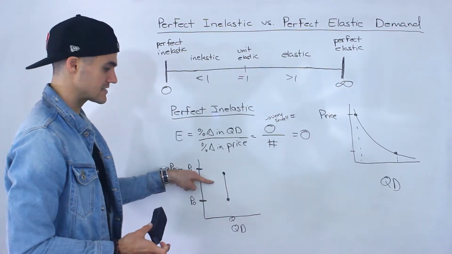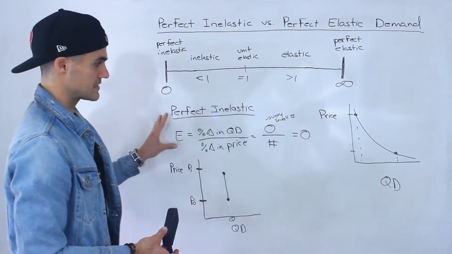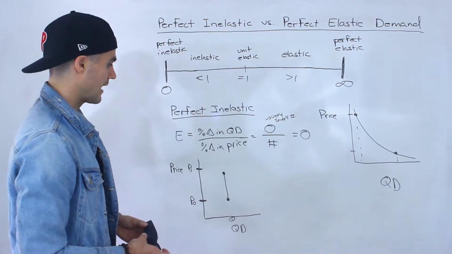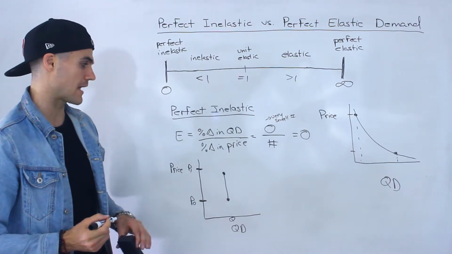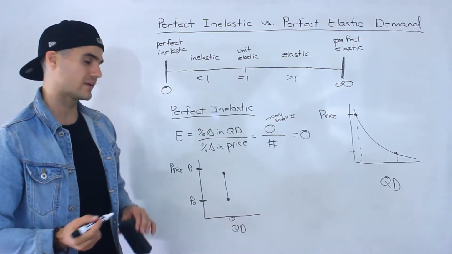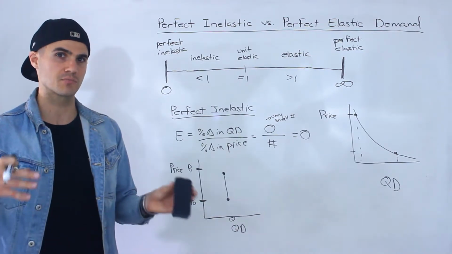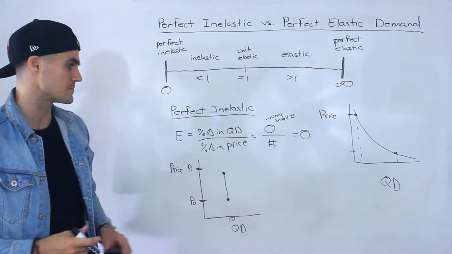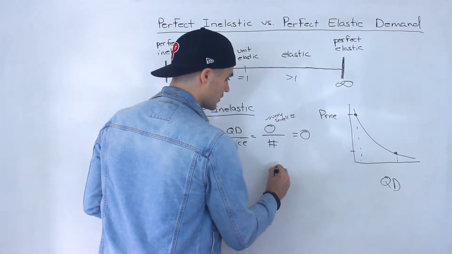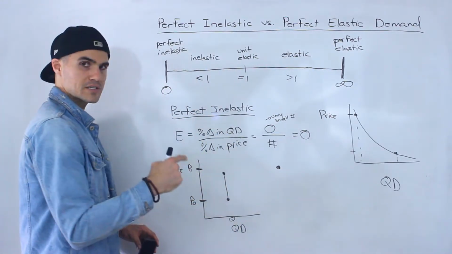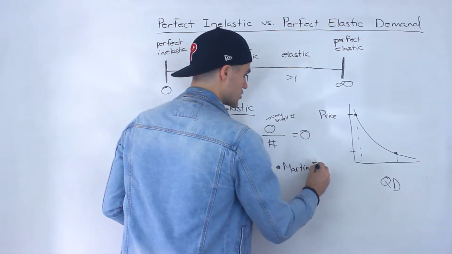You'll see this kind of diagram coming up in textbooks, and the reason it's a vertical line is basically because of that reason here. There aren't too many goods and services in the market that have perfectly inelastic demand. A good example of a couple is certain healthcare products where there isn't a lot of competition in the market, there's a monopoly, and there aren't a lot of substitutes. Actually, a very controversial thing that happened relating to this a few years back was there was a guy named Martin Shkreli. He's in jail now.